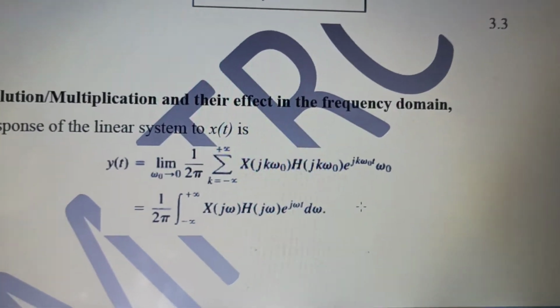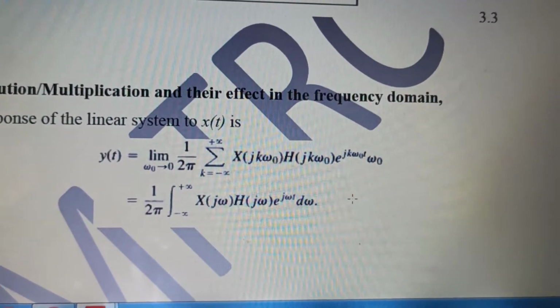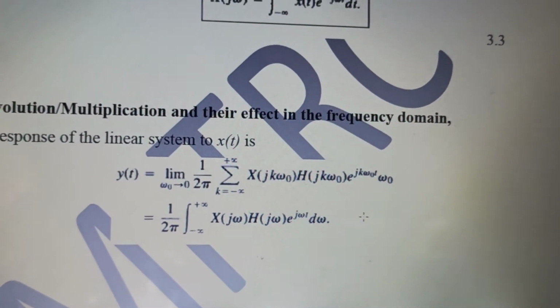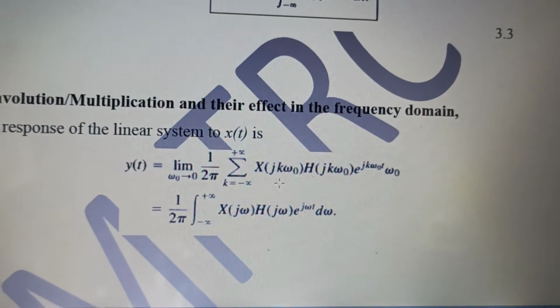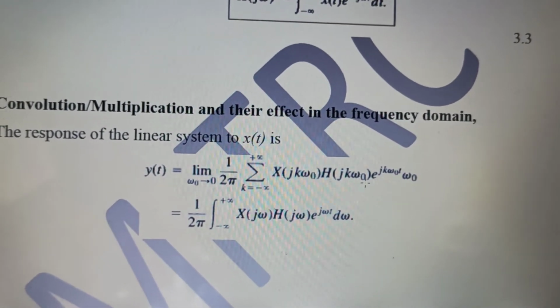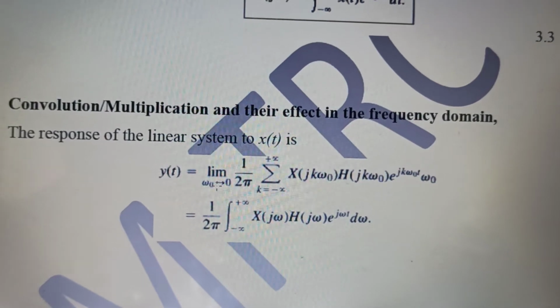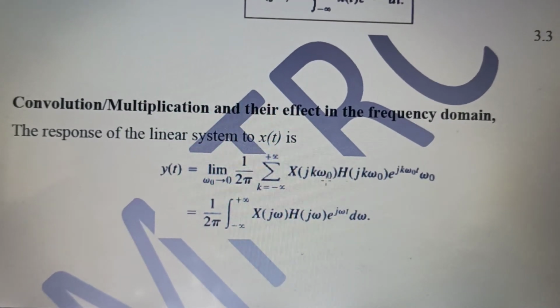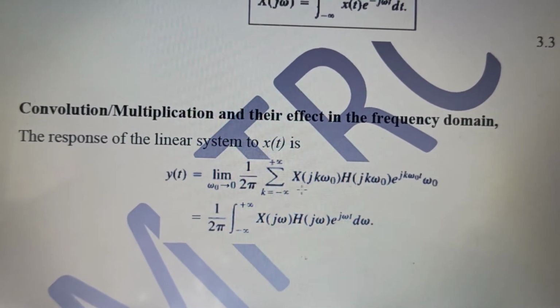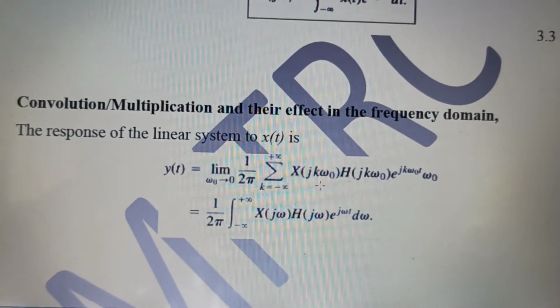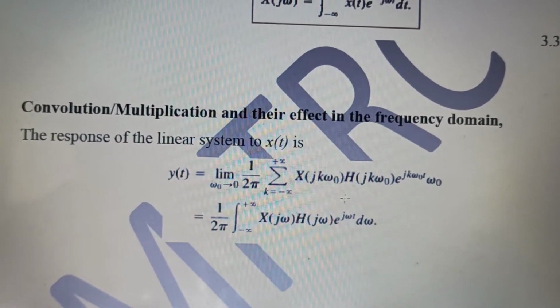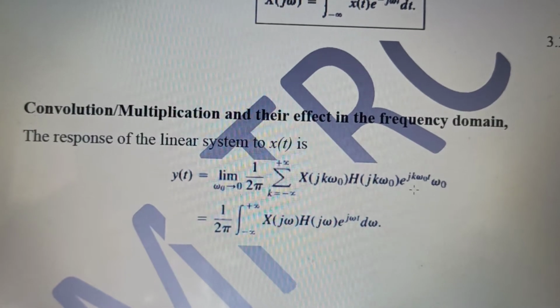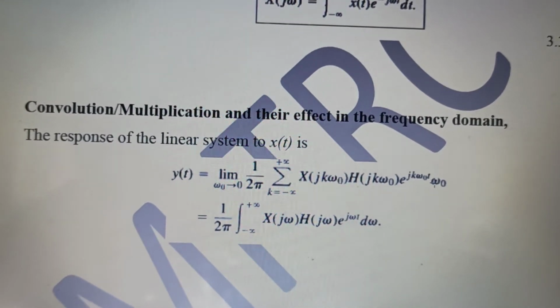When omega naught is tending to 0, then k omega naught, where k is the discretization factor, becomes very small, and 2 pi by omega naught will be infinity. So omega naught will be very small, and obviously k omega naught t will become discrete.